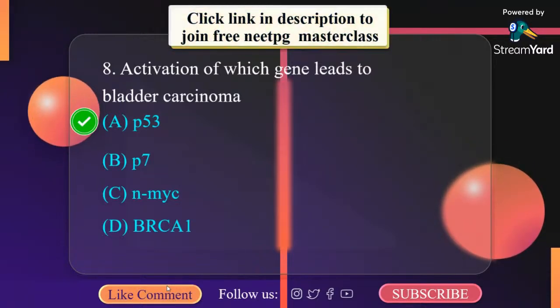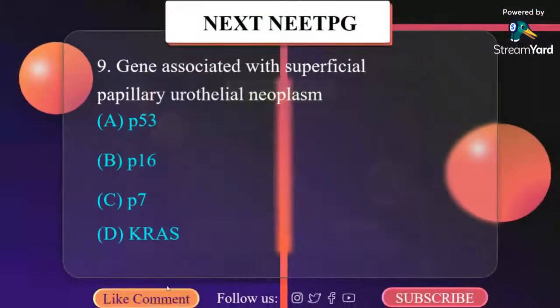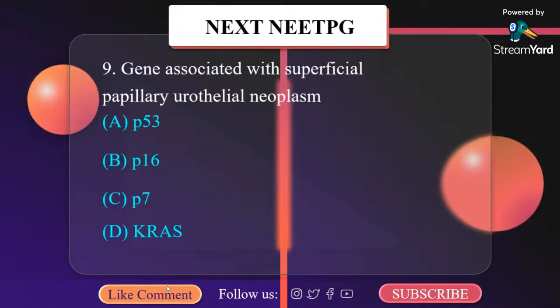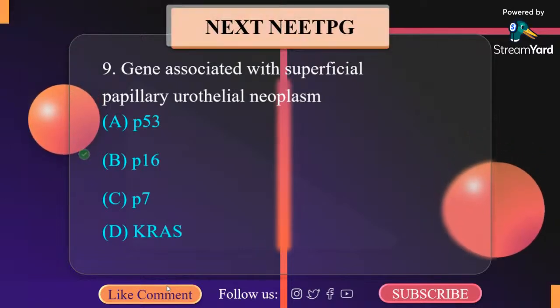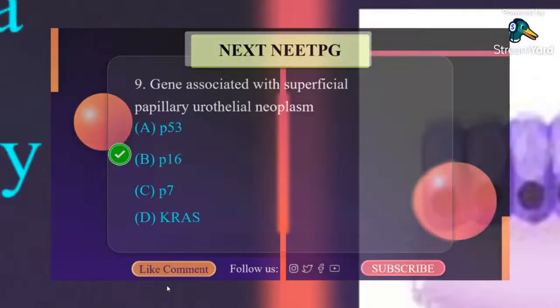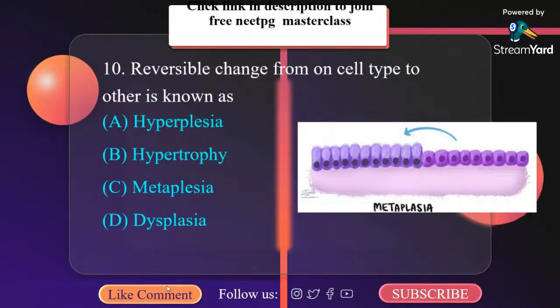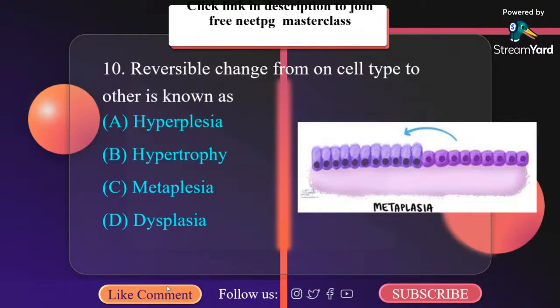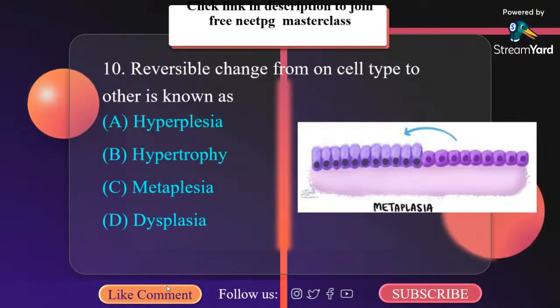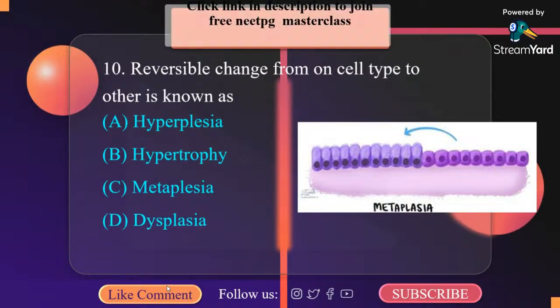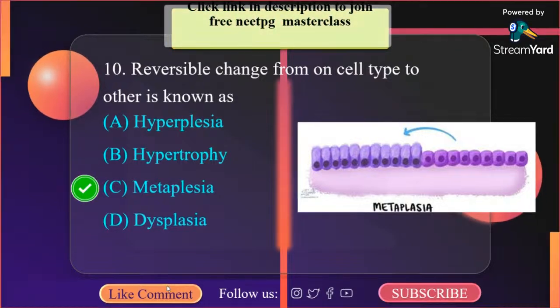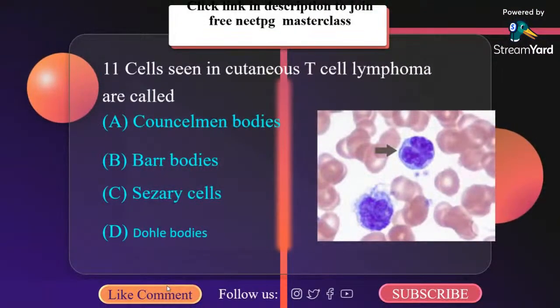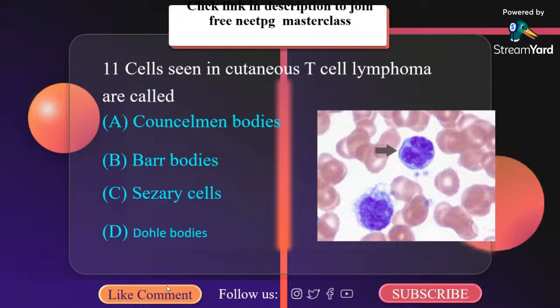It is P53. Gene associated with superficial papillary urothelial neoplasm is P16. Reversible change from one cell type to another is known as A. Hyperplasia, B. Hypertrophy, C. Metaplasia, D. Dysplasia. It is metaplasia.